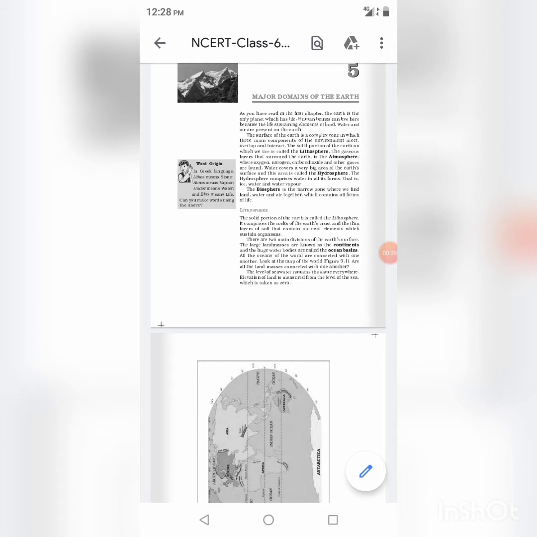Lithosphere forms the solid part of the earth and contains landforms like plateaus, mountains, plains and valleys. Hydrosphere is the next layer and covers 3/4 of the earth in the form of water bodies. The atmosphere forms a protective layer and shields the earth from the intense sun rays. Biosphere is the last domain of the earth and is made up of all the plants and animals and all living things and non-living things of the earth.